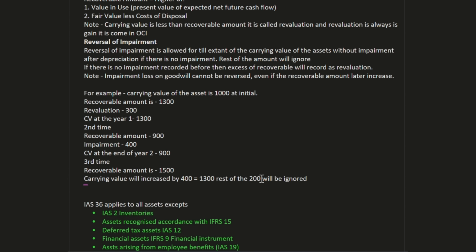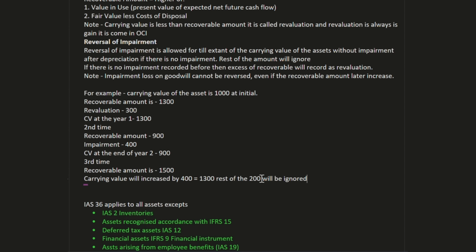So this is the scenario for IAS 16 property, plant and equipment. If we are reversing the impairment of IAS 38 non-current intangible assets, there is one more thing we have to look at, that is whether there is an active market or not. If there is an active market for the asset, only then can we recognize the revaluation. If there is no active market, then we cannot recognize the revaluation.